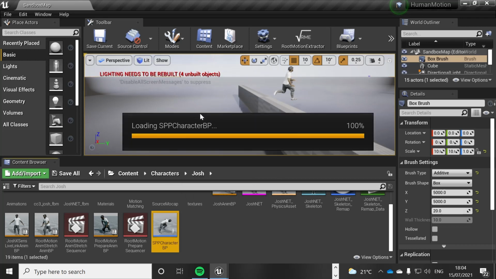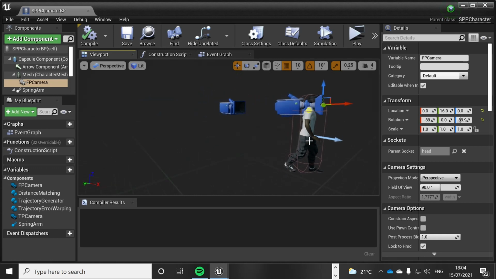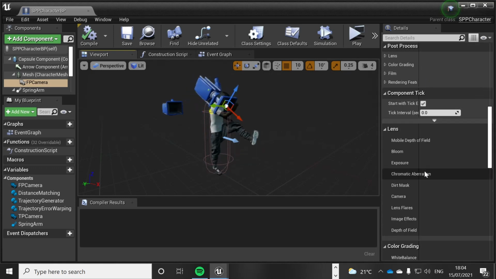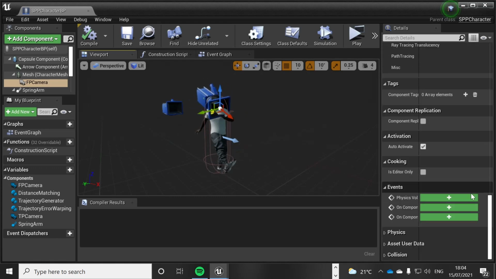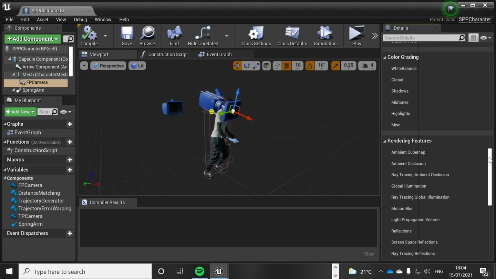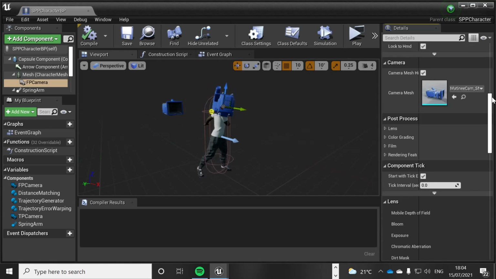But yeah, we can use the controller to... Why is it doing that? I don't like this. Why is it doing that? It's like I can't...